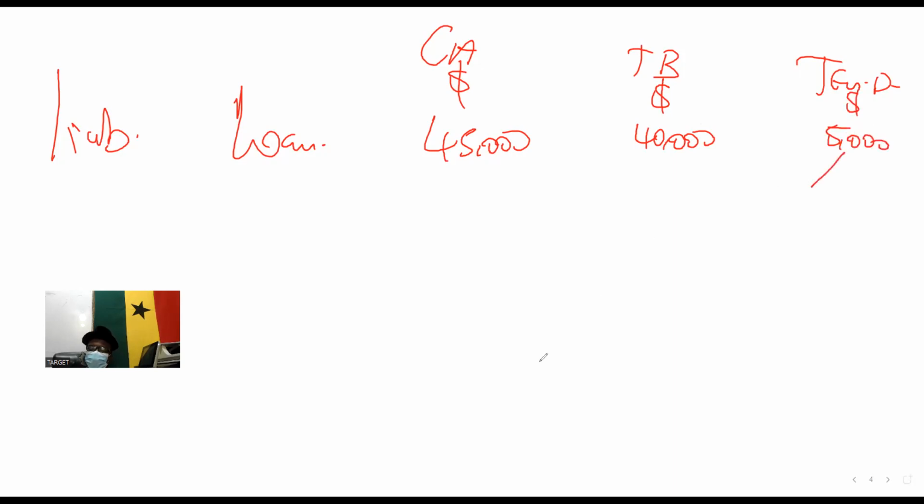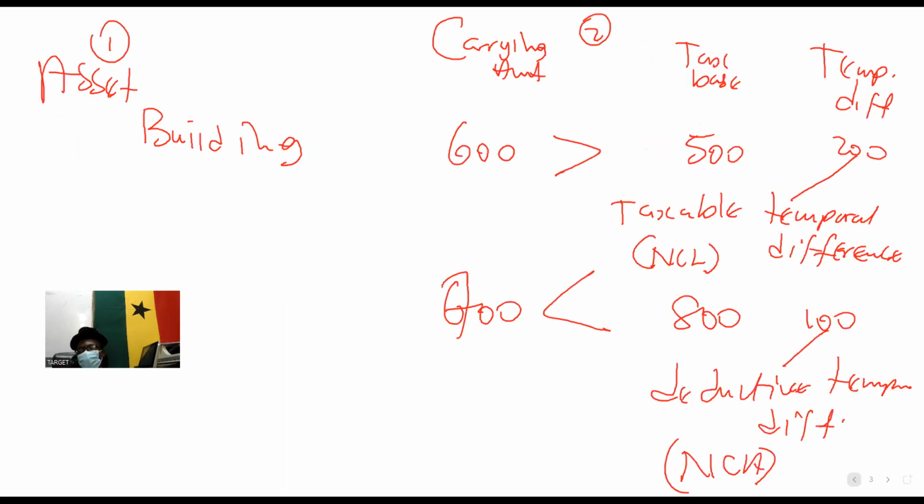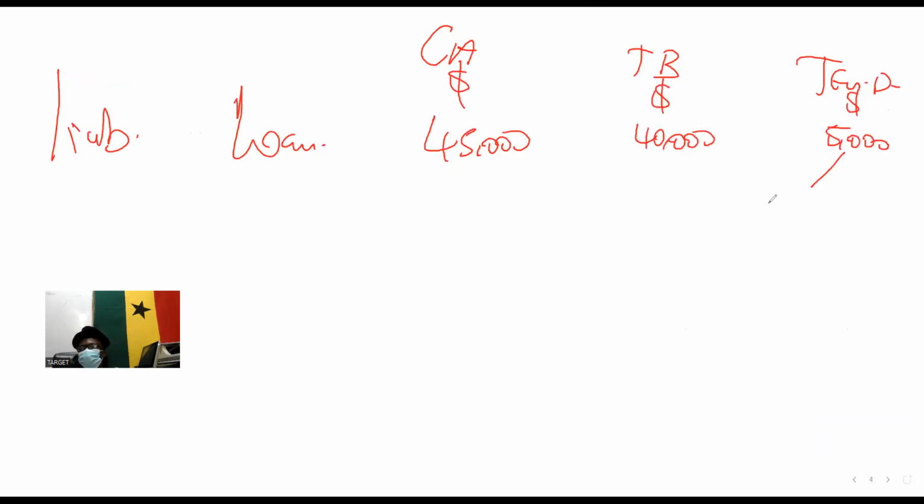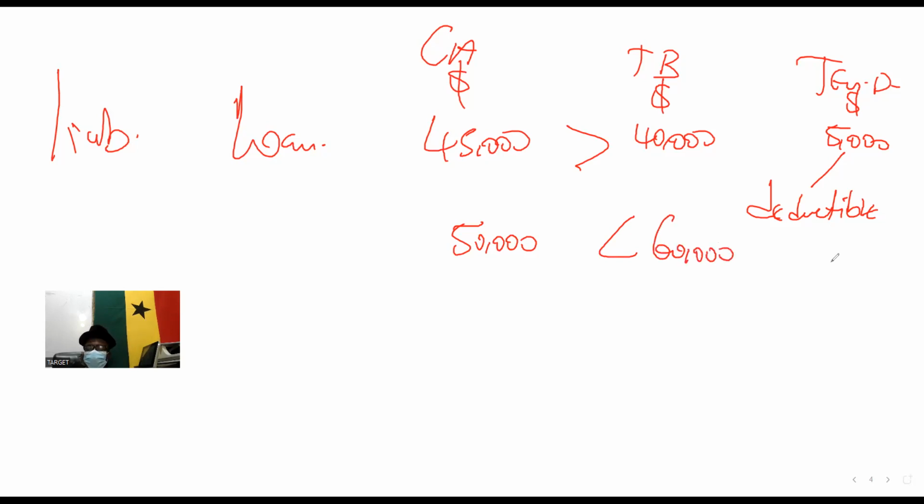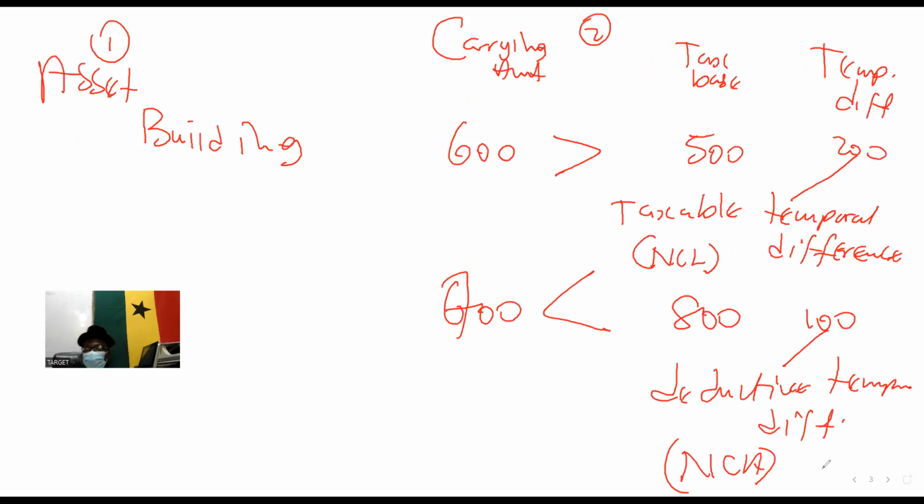Will it be taxable or deductible? You see, everything about an asset is directly opposite for liability. So over here, it will not be taxable, it will be deductible. Then the next one is if this $50,000 is less than $60,000, that will be $10,000. This rather is taxable. Please just learn one and then apply the remaining one. So this is how you calculate deferred tax.